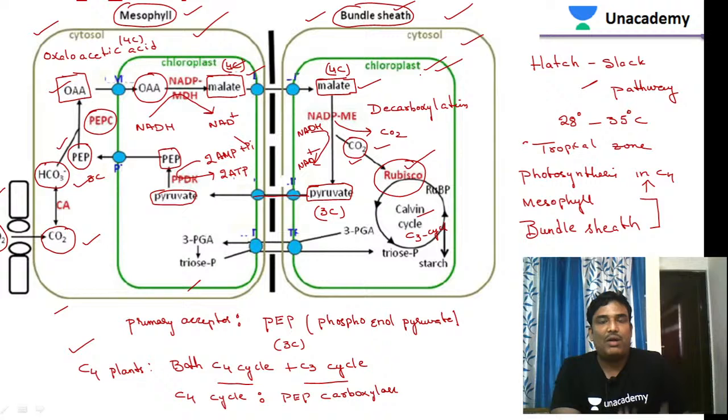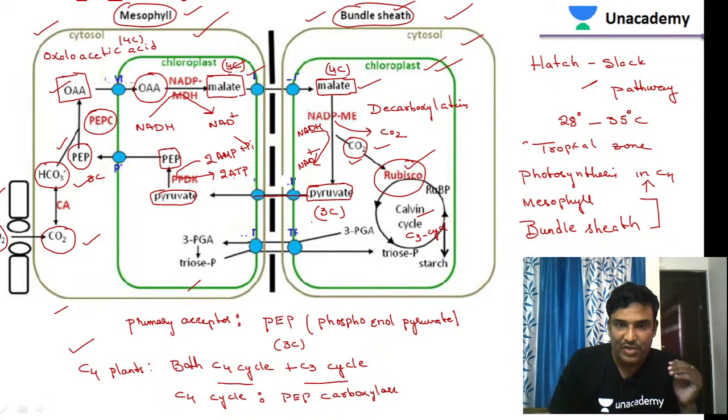Malate is a 4-carbon compound, it is decarboxylated to form pyruvate, and the carbon dioxide which is produced in the chloroplast of bundle sheath cells is utilized for the C3 cycle. For the C3 cycle to continue, the primary enzyme required is Rubisco. The Rubisco enzyme is present in the chloroplast of bundle sheath cells. Because of that reason, the C3 cycle is taking place inside the chloroplast of bundle sheath cells.